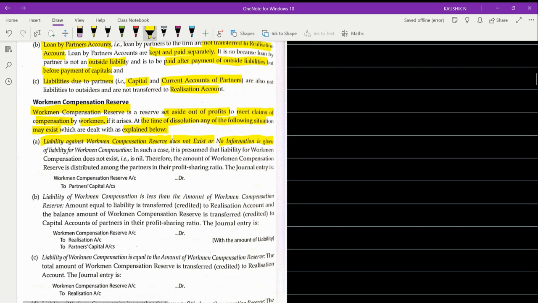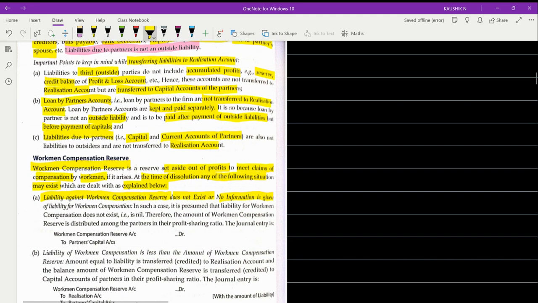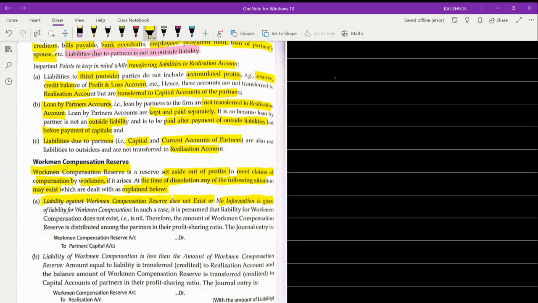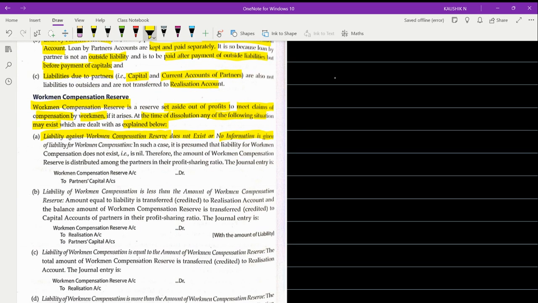Okay, so just recollect the reserve concept of what they said here. The reserves, credit balance of profit and loss account. If you don't have any usage of the respective reserve, it will be transferred to which account? To the partner's capital account. So this is the first case.